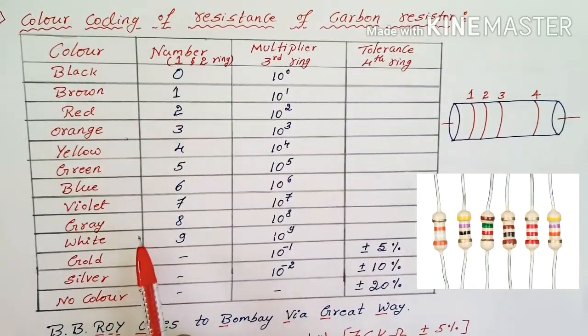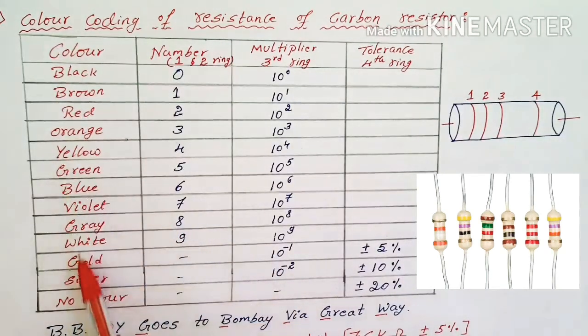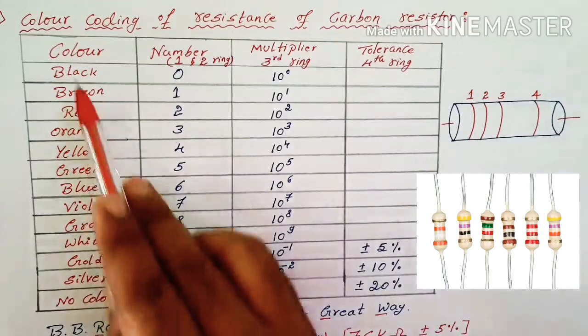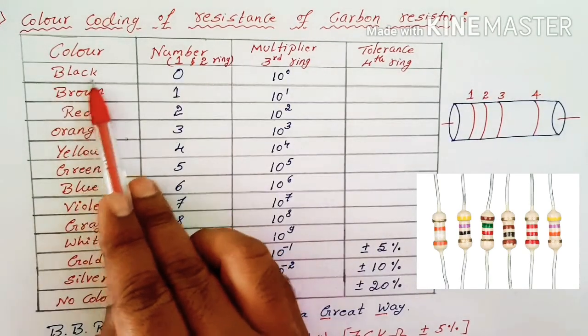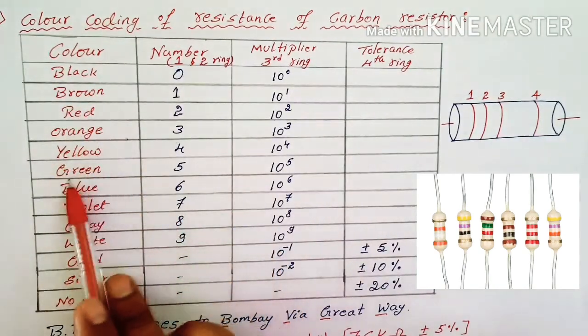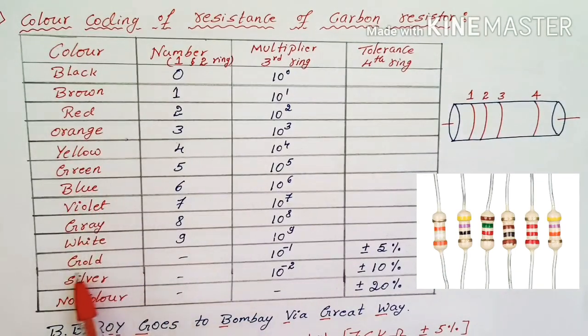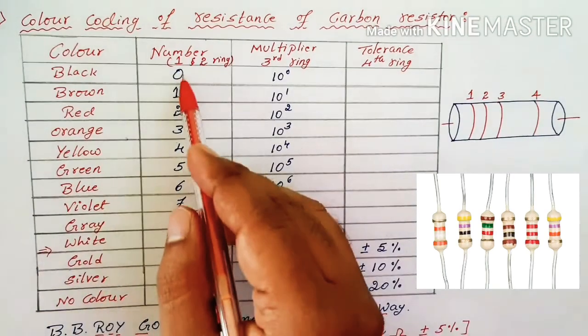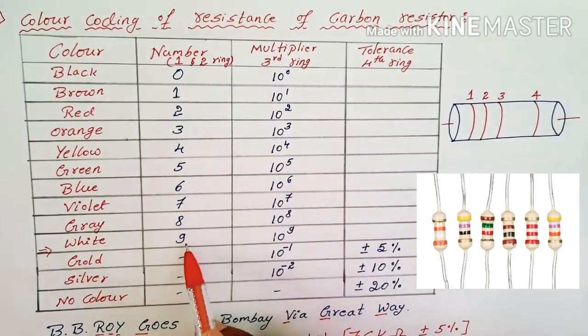This is very important, and the color sequence is also very important. Okay, we should not shuffle it. Understood? So this is the color sequence: black, brown, red, orange, yellow, green, blue, violet, gray, white, gold, silver, no color. Okay, here up to white, we are putting the numbering like 0, 1, 2, 3, 4 up to 9.